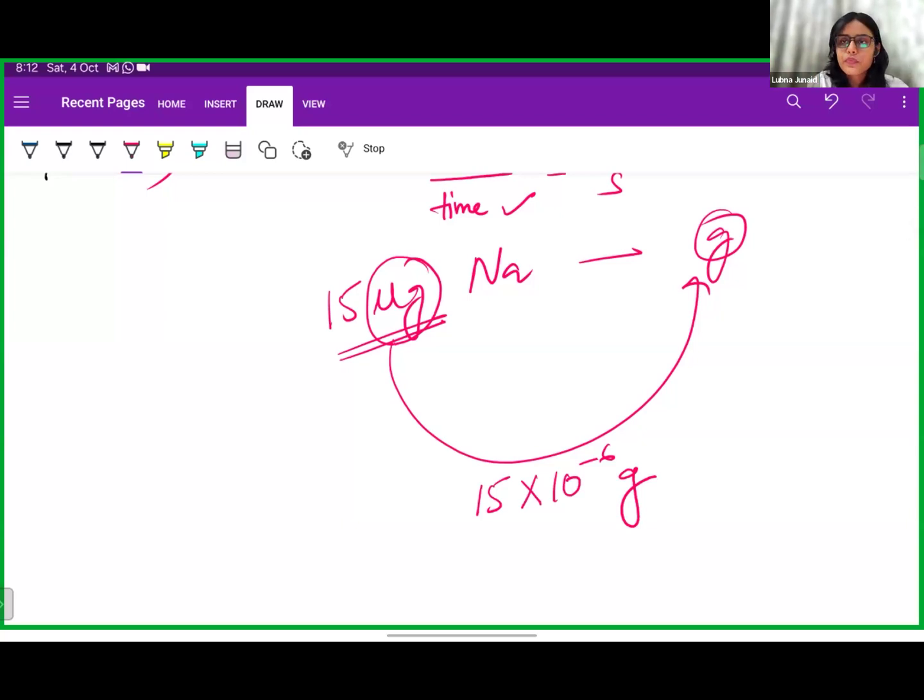Then after these conversion units, why are we converting it? Because all the calculations and all the formulas are developed on the basis of the base units, or you can say the SI unit. So if we are putting any value in our formula, it is necessary to put it in SI unit. And 90% of the time the values in our question are not given in SI unit, so we have to first convert it into SI units.